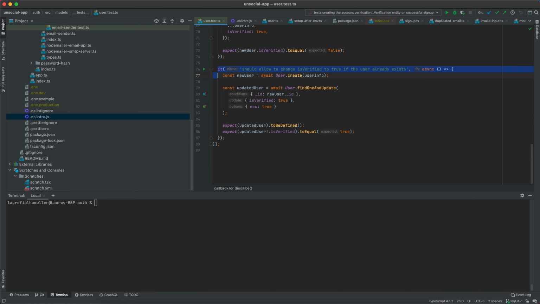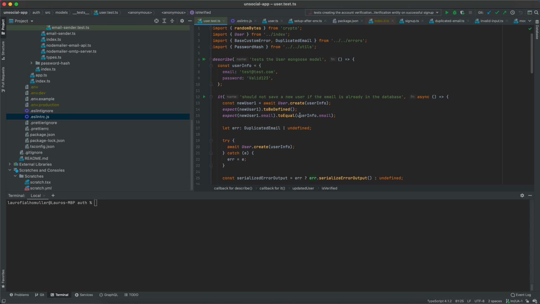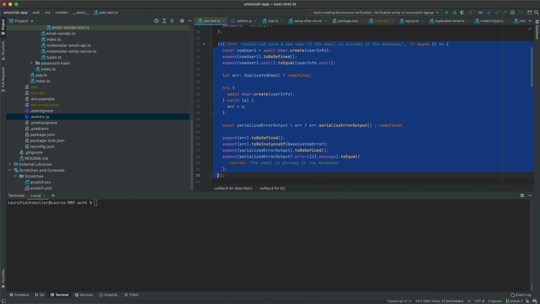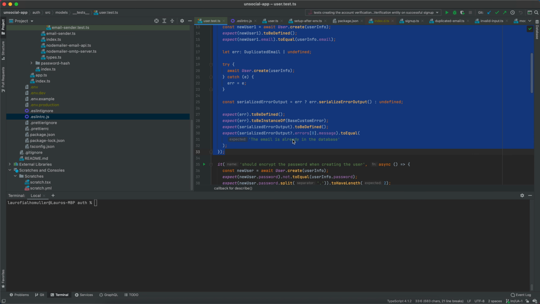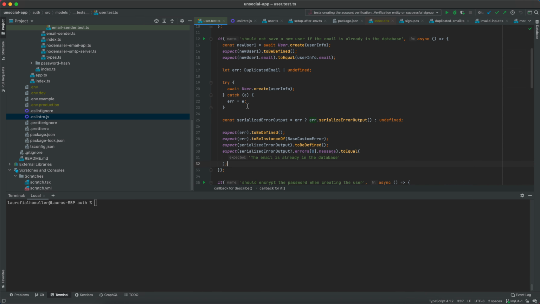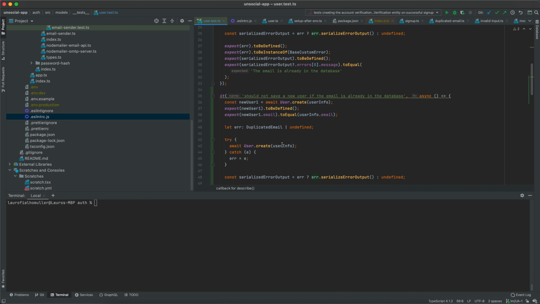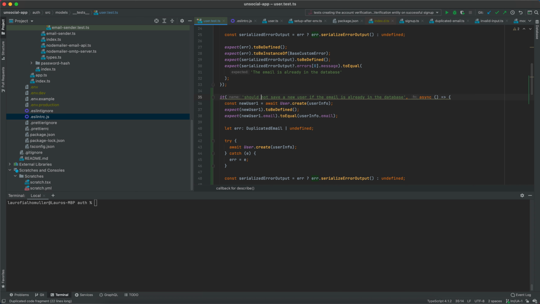Of course, this is not the desired behavior, because if the user is able to change the email to another email that is already registered in the database, then this is going to lead to errors in our application in the future. So let's do something here and let's duplicate this test. Why am I duplicating this? Well, because it's a very similar structure. So here I say should not save a new user if the email is already in the database, and I will say very similar, should not update an existing user.